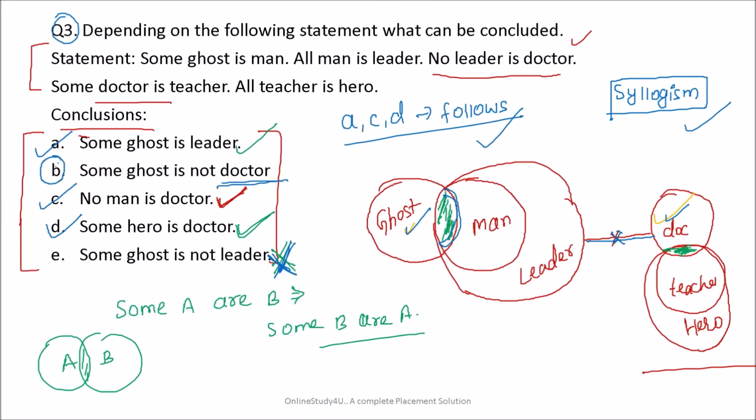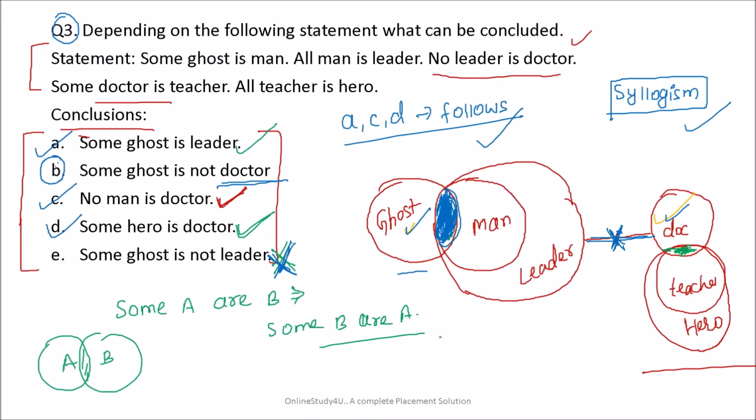Now friends, let us try to understand the next option. Some ghost is not doctor. So friends, you see here some ghost is a leader, right? Some part of ghost and leader is shared. So some part of ghost is leader, and they are clearly telling no leader is doctor. So in turn you can say the ghost which is leader cannot be a doctor. Because this portion of ghost is nothing but leader, and no leader is doctor. So we can say yes, some ghost are not doctor.